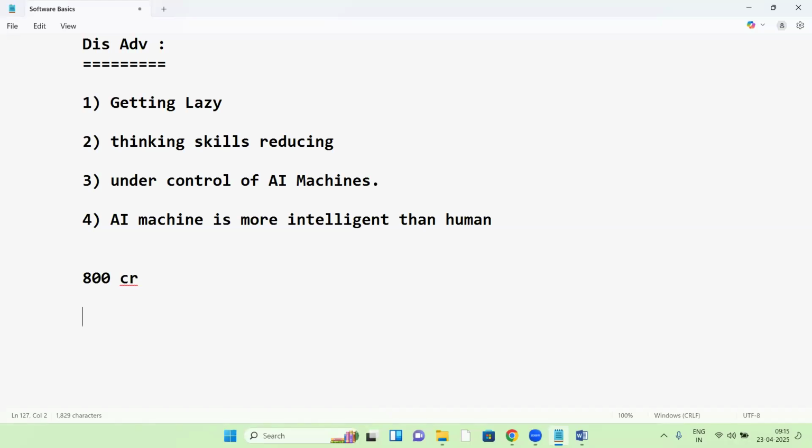Previously, 20 years ago, which means the 90s period, the world population was only 300 crores, right? Now it has reached 800 crores. Serving 300 crores of people is very simple compared to 800 crores, right?